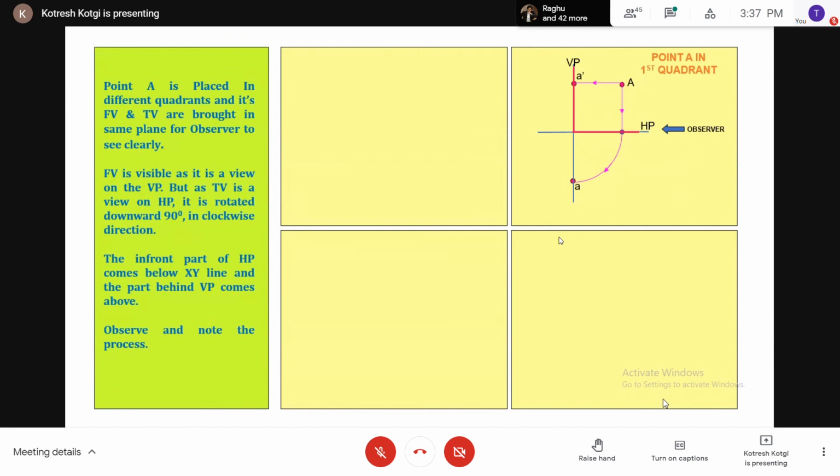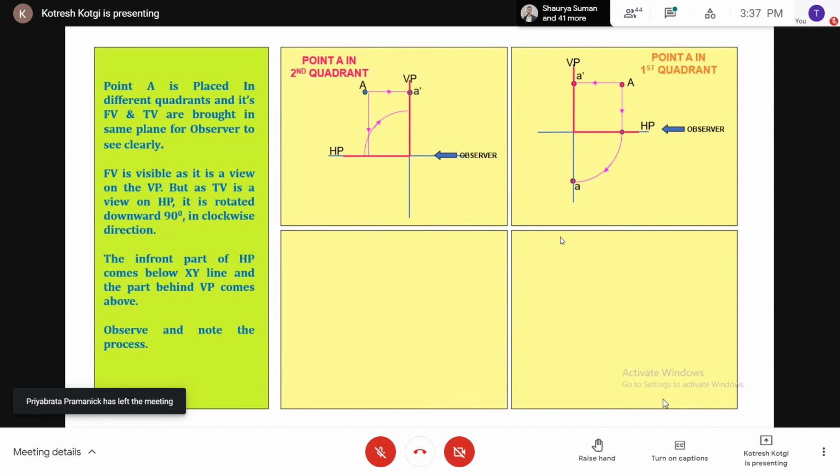Okay, then come to the second quadrant. Here again, rotate the horizontal plane by 90 degrees in the clockwise direction. In that case, HP will overlap with VP, but for the observer, you can see VP, you can't see HP because HP is behind VP. See here, the second quadrant, observer is at the same point. That is point A in the second quadrant. Now that is the front view denoted by A dash. This is the top view denoted by A. Now what we have done? We have rotated HP by 90 degrees. Both will come above the XY line.